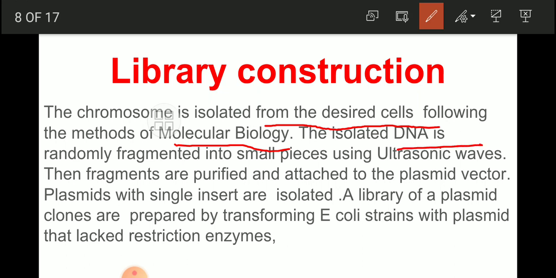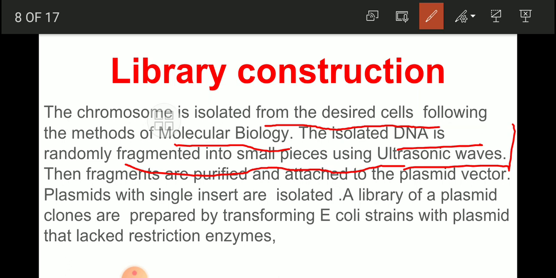The isolated DNA is randomly fragmented into small pieces. Randomly we have to make fragments of that, into small pieces using ultrasonic waves.